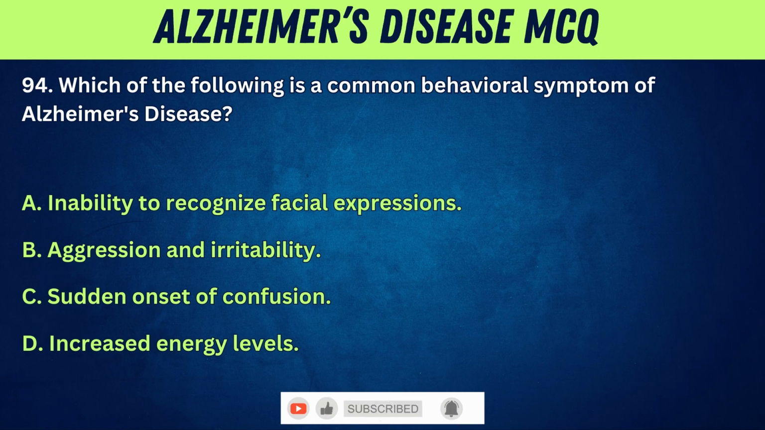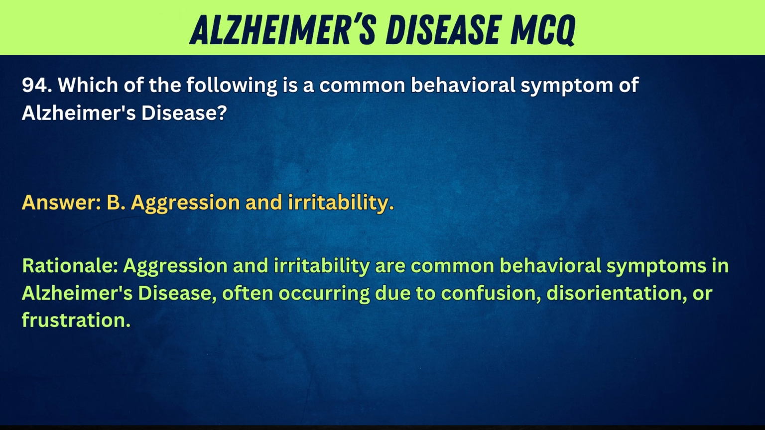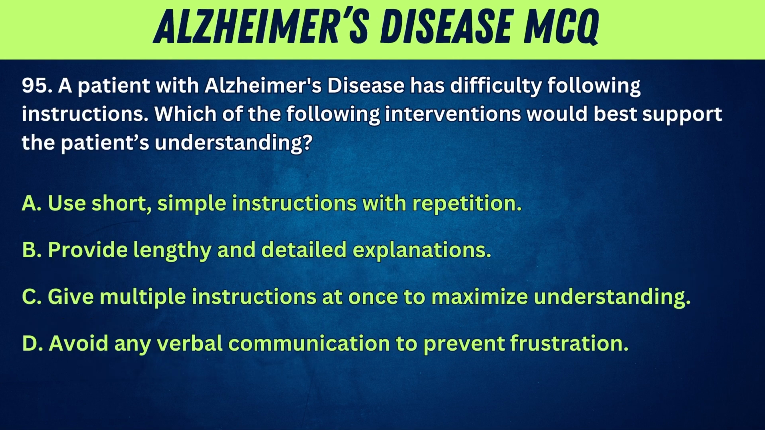C. Sudden onset of confusion. D. Increased energy levels. Answer: B. Aggression and irritability. Rationale: Aggression and irritability are common behavioral symptoms in Alzheimer's disease, often occurring due to confusion, disorientation, or frustration.